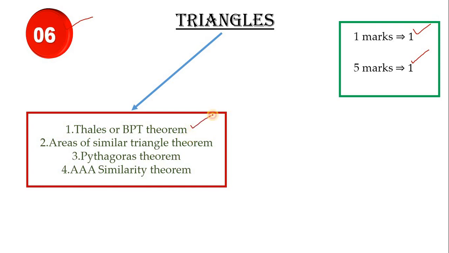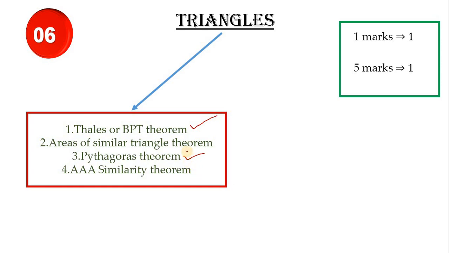One is the Thales or BPT theorem, very important. The second one is the area of similar triangles theorem. The third is the Pythagoras theorem. And the fourth is the AA similarity theorem, children. You may neglect this, but these 3 you have to practice very well. If they ask for 5 marks, my high hope and guess is definitely they'll ask for Thales theorem and Pythagoras theorem itself. They may ask like this: State and prove Thales theorem, or state and prove Pythagoras theorem.